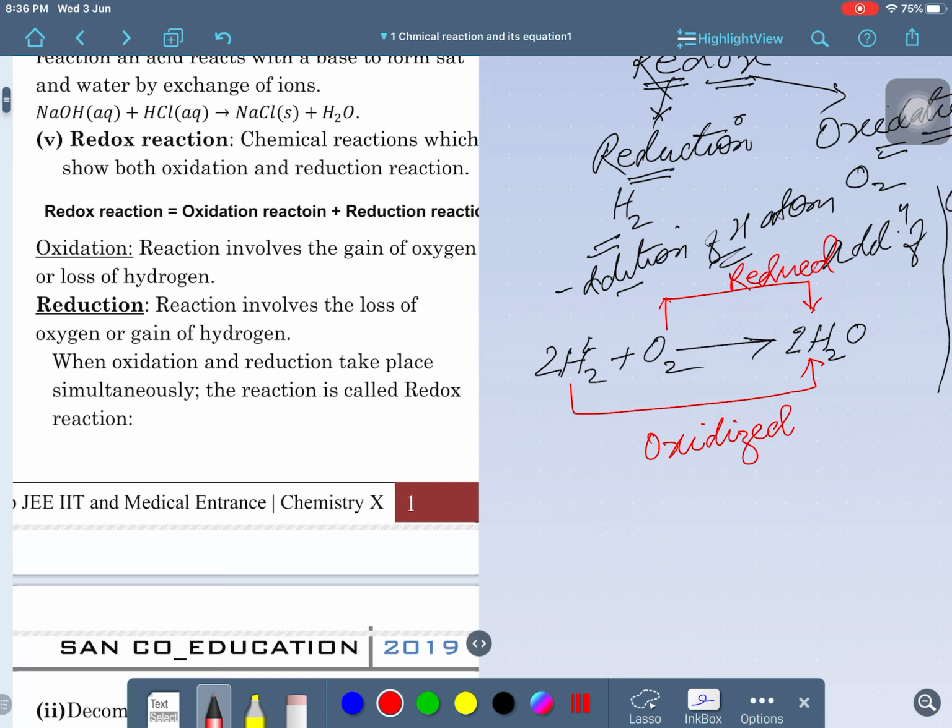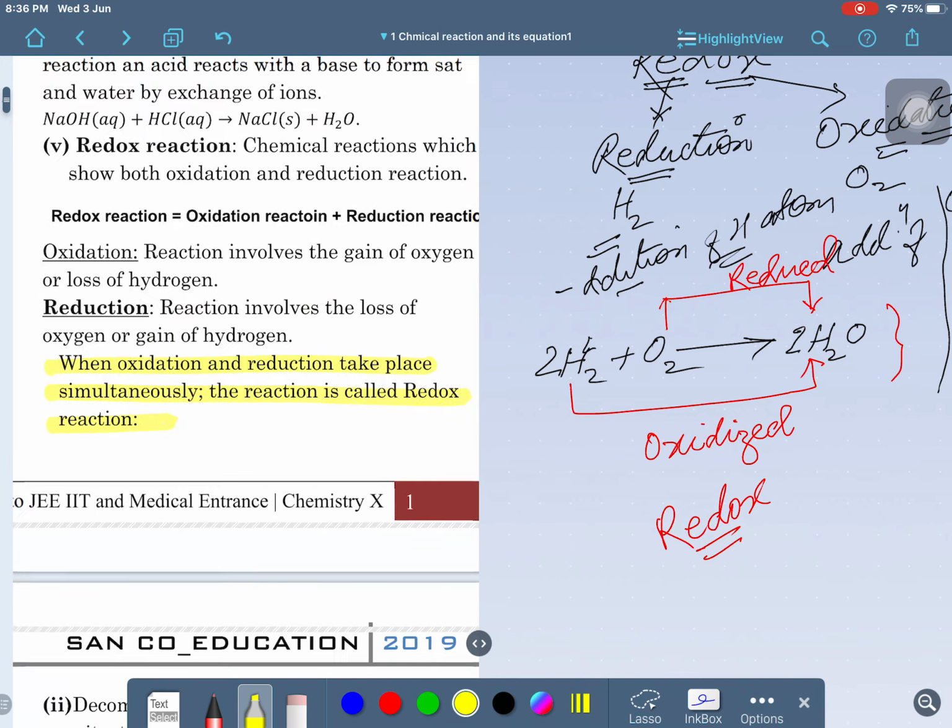Clear, guys? Both reactions take place at the same time in the same chemical reaction. So, this is called a redox reaction. What do you understand by a redox reaction? When oxidation and reduction take place simultaneously, this is called a redox reaction. Is that clear? You may see the definition here, word for word. Is that clear, guys?